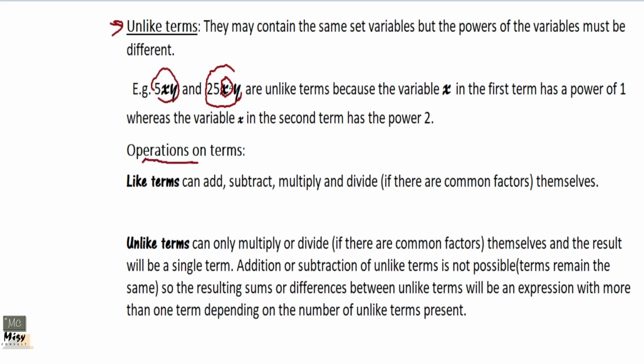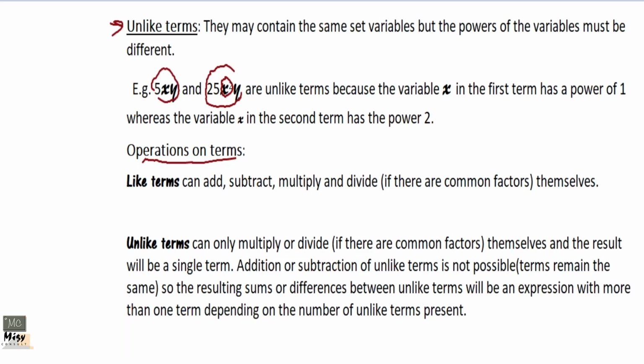Now, operations on terms. In like terms, you can add them, you can subtract them, you can multiply them, and you can divide them if they have common factors between the numerator and the denominator. That is when you are doing division. So like terms, terms that have the same variables and the same exponents, you can add them, subtract them, multiply them, and you can divide them if they are like terms.